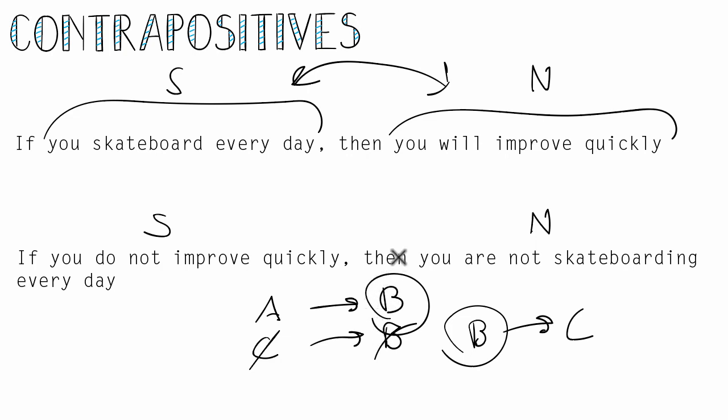So make sure you give the text lesson a quick read here. Learn very carefully about contrapositives because you're going to be using them over and over again. And just remember, a contrapositive is a different way of phrasing the same rule that you make by flipping the sufficient and the necessary condition and negating each term.